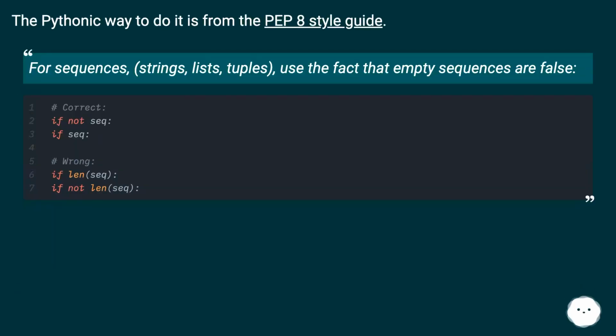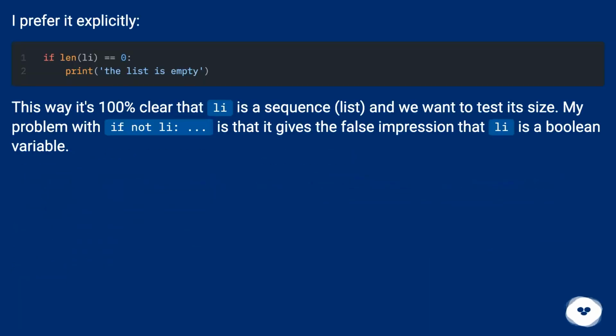The Pythonic way to do it is from the PEP 8 style guide. For sequences (strings, lists, tuples), use the fact that empty sequences are false. I prefer it explicitly. This way it's 100% clear that li is a sequence, a list, and we want to test its size. My problem with "if not li" is that it gives the false impression that li is a Boolean variable.